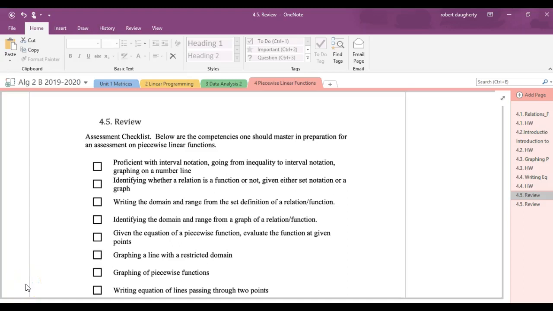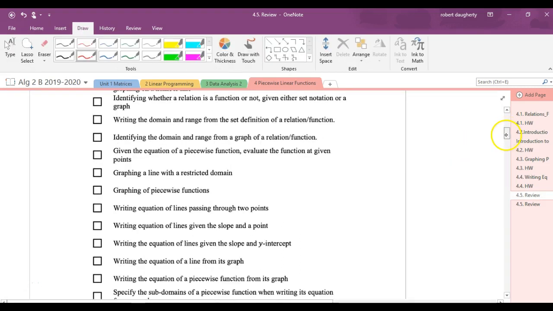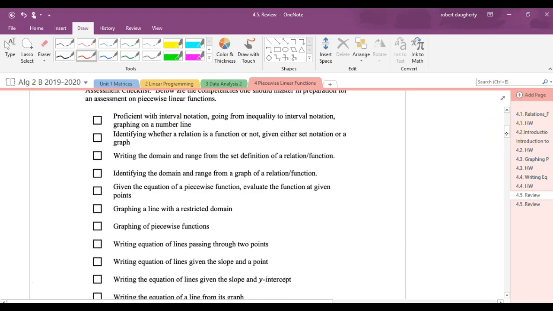Okay, Algebra 2, we are getting ready for our unit test on Unit 4, piecewise functions. So please, I don't know if you're using these reviews, but these checklists, if you can read this and understand what's going on, then you're in pretty good shape, and then there are problems that deal with that.